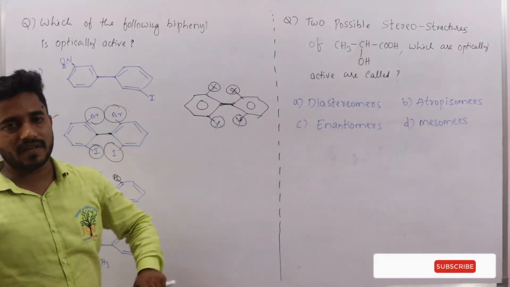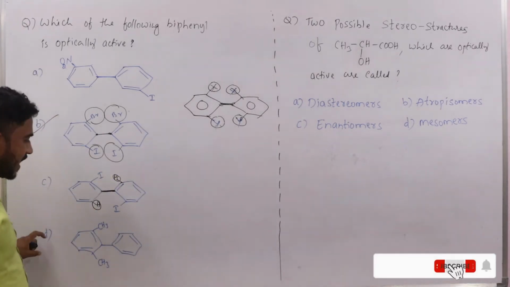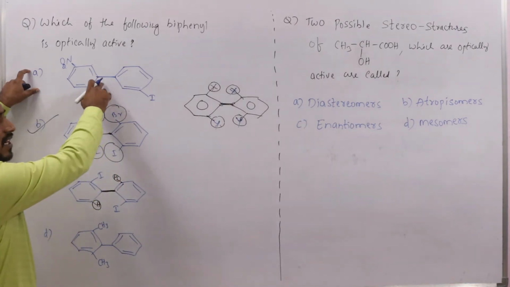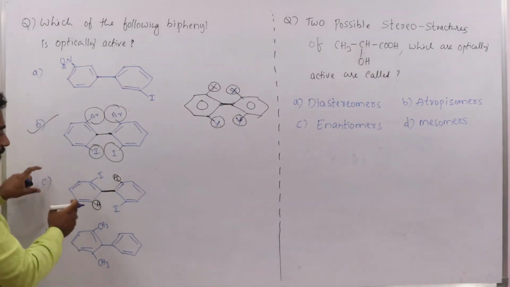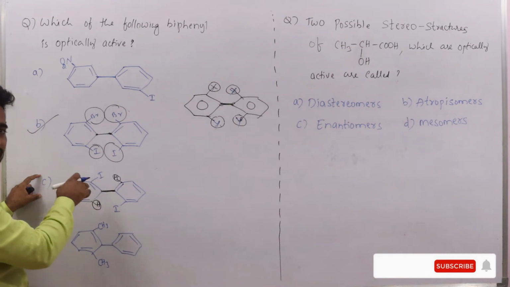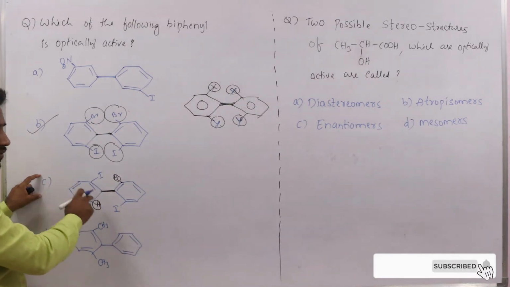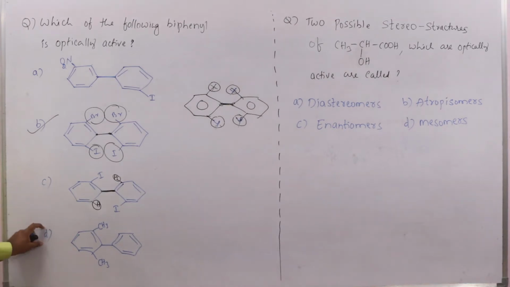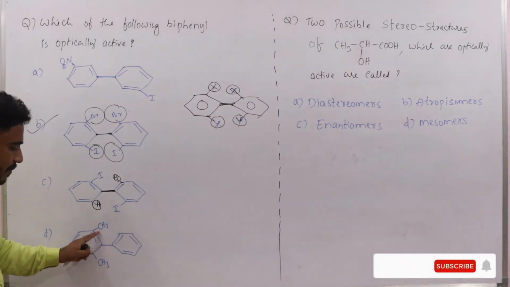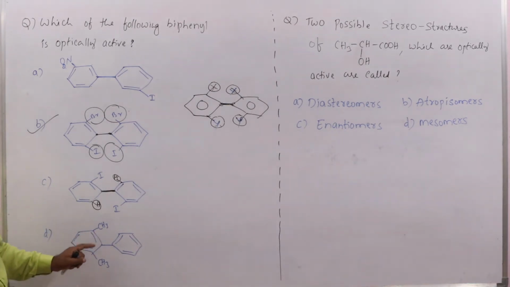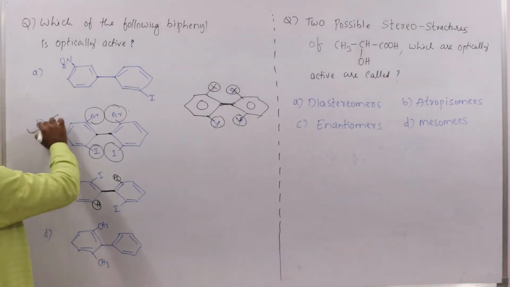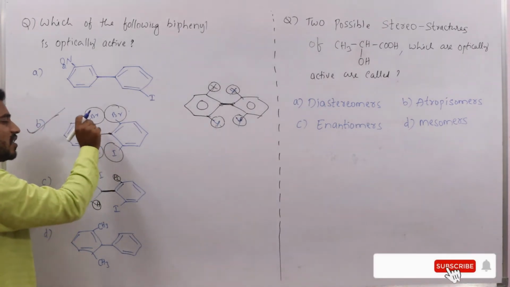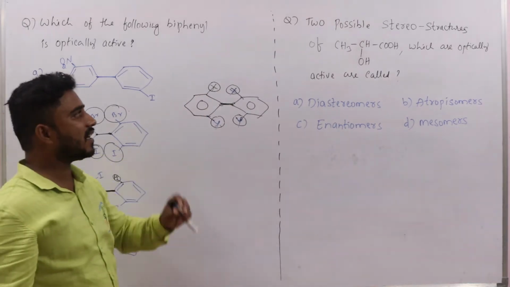But in the case of A, C and D: in A, restricted rotation is not there, which means rotation takes place, so it will not show optical activity. In this one, rotation is also there about the C single bond, so here also it is optically inactive. Then in this case, two similar groups are present, so it is also optically inactive. Only one is optically active, that is B. Here two different groups are there, and restricted rotation is there. That is the reason. Let us take the next question.